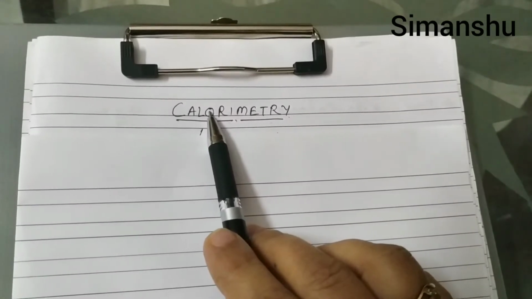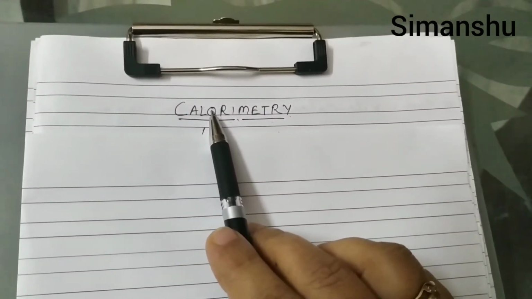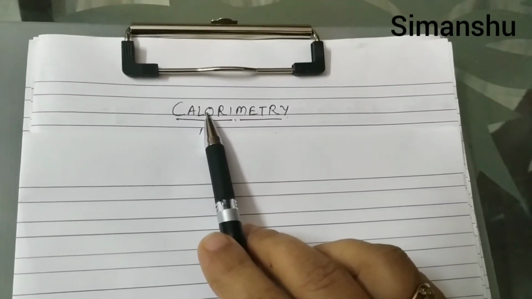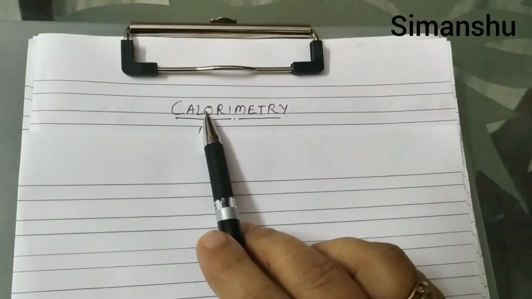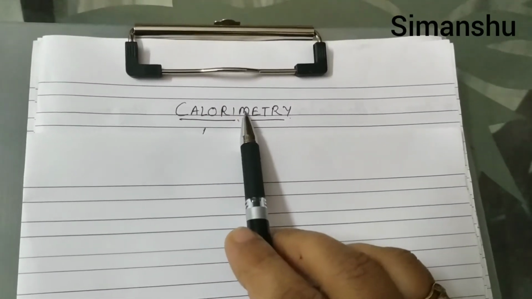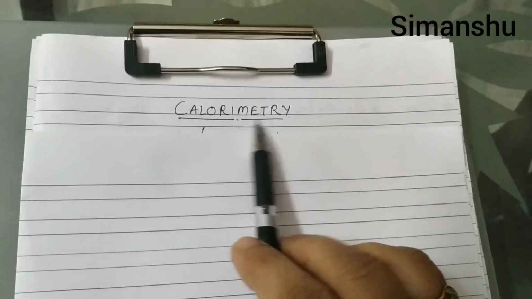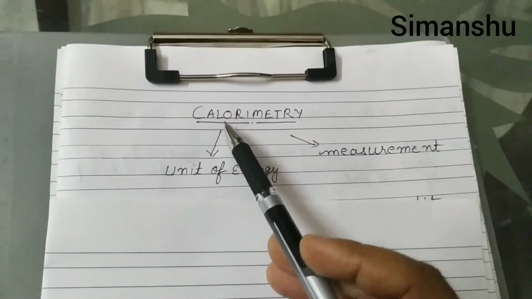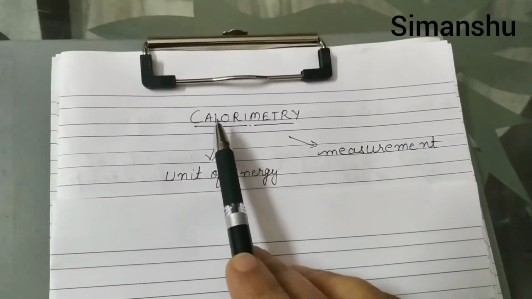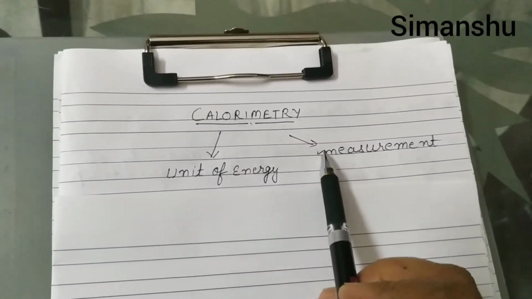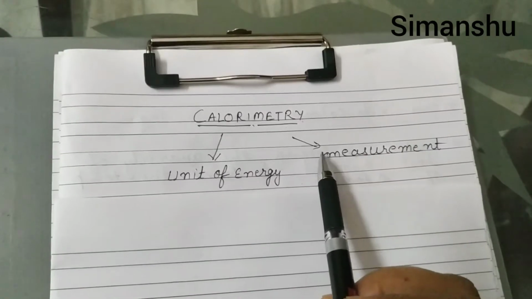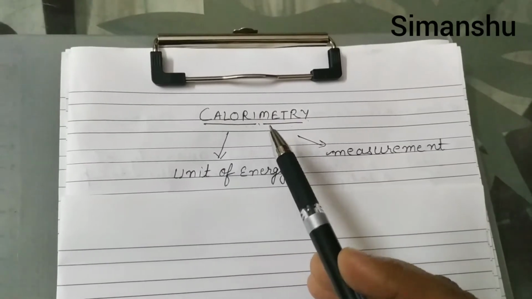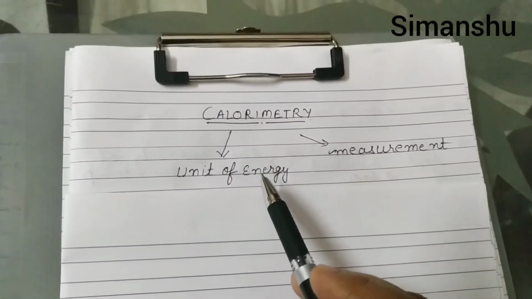What is the meaning of calorie? Oh sure, you know, we already did it in the chapter on energy. It is a unit of energy. Especially we use this unit for measurement of heat. And then metry is related to the word measurement. So I broke this word into two words, calorie for unit of energy and metry for measurement. So you can understand now that in this chapter we are going to study about measurement of energy.